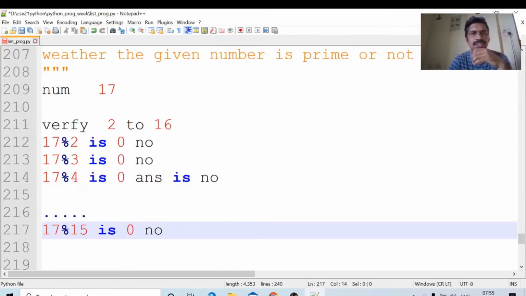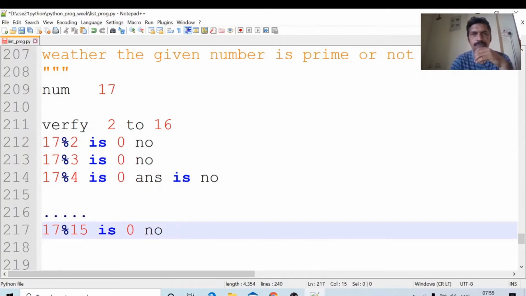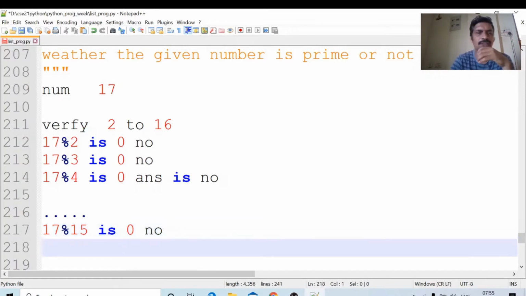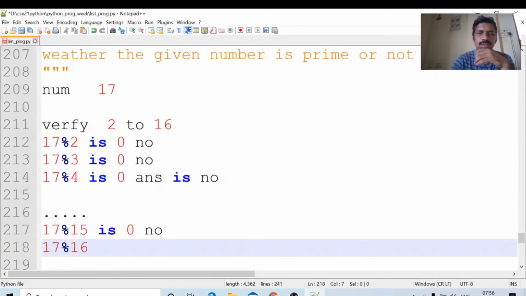No, the answer is no. What is the remainder? 2. Last, 17 % 16 is 0? No.